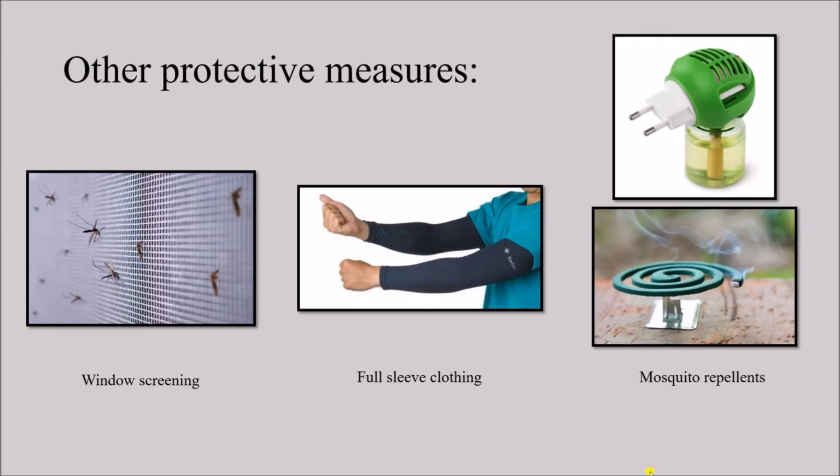Other protective measures to prevent mosquito bites include window screening, where we use screening or mesh in the window so that mosquitoes cannot enter the house and bite people, or wearing full sleeve clothing, which can be a little bit uncomfortable during the summer season, and mosquito repellents. We have chemical repellents as well as mosquito coils, etc.